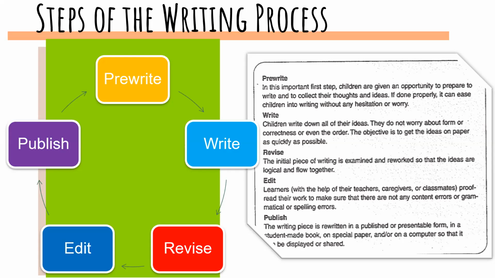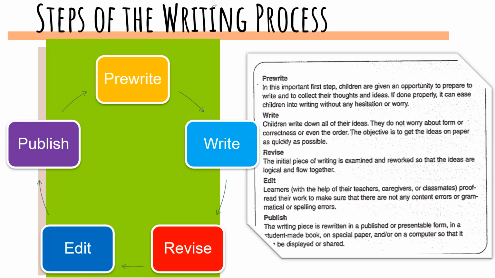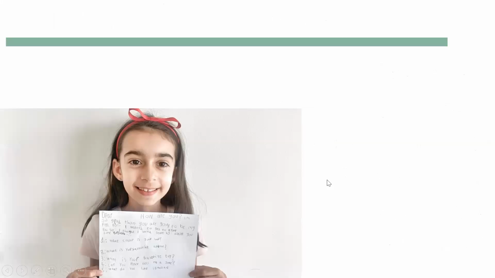So here in the publish stage, remember that if you are going to publish something, it has to be comprehensible. That's why a student needs to work through this process in order to have a correct product, right? So basically, this is the writing process. Let me see if you have any questions. Okay, let's continue, guys.